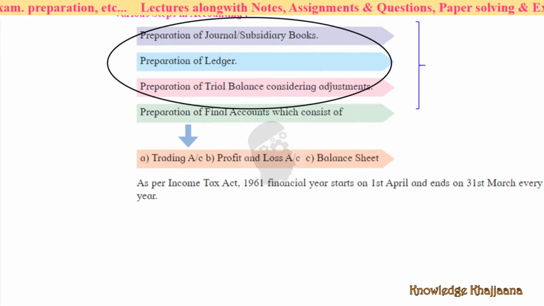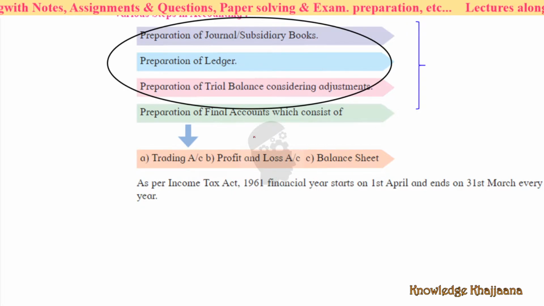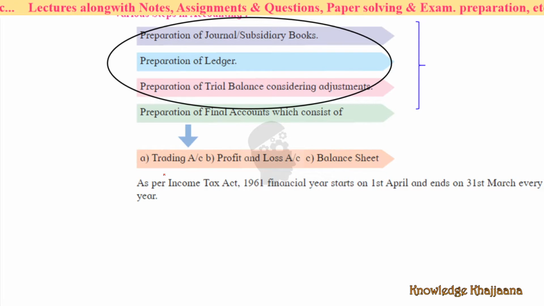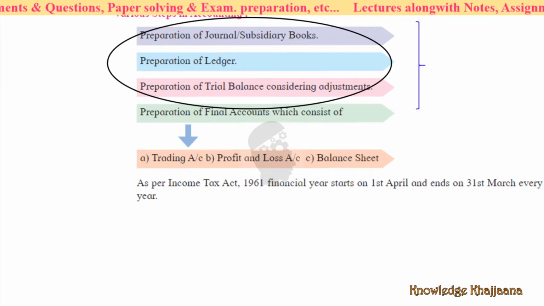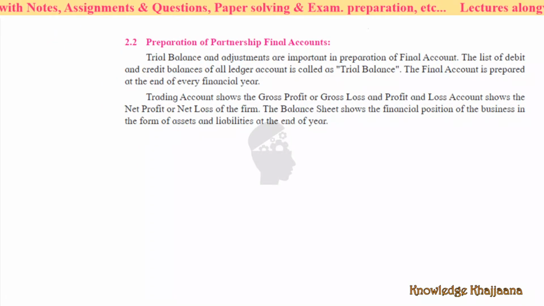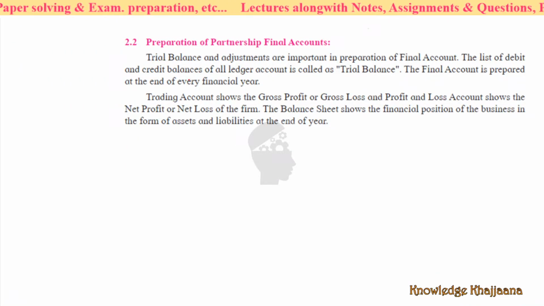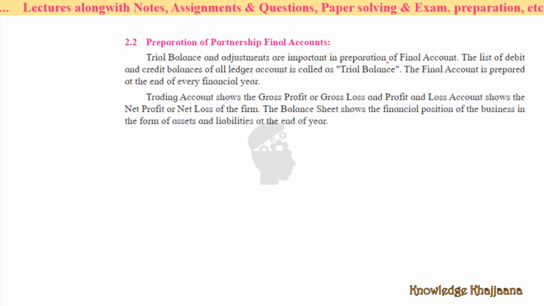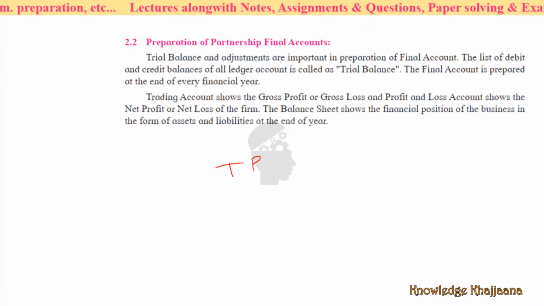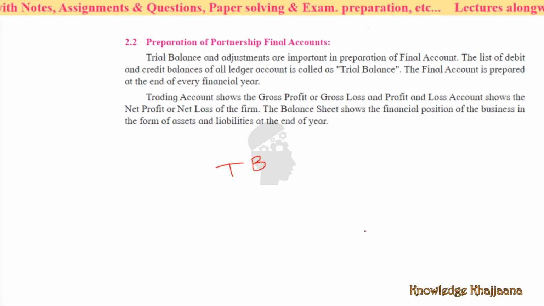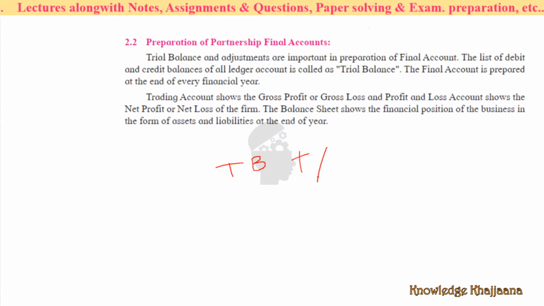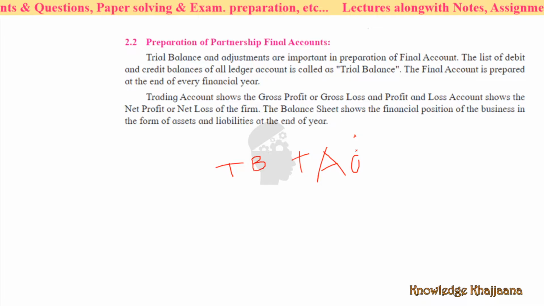Only the trial balance would be given to you, and on the trial balance you have to prepare the final accounts. Preparing the final account means preparing the trading account, profit and loss account, and balance sheet. Trial balance and adjustments are important in preparation of the partnership final account. The debit and credit side balances of different ledgers are given to you, and some adjustments are given to you. Depending on the trial balance and on some adjustments, you have to prepare the final accounts.